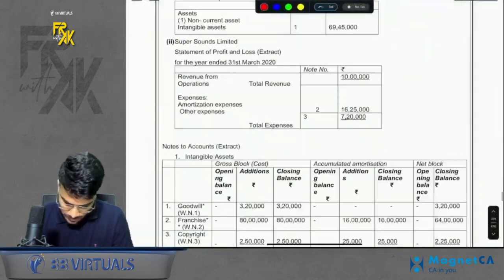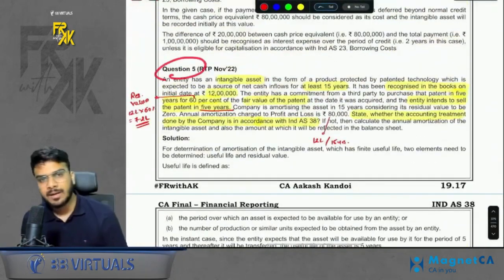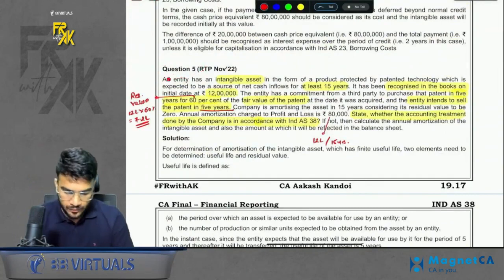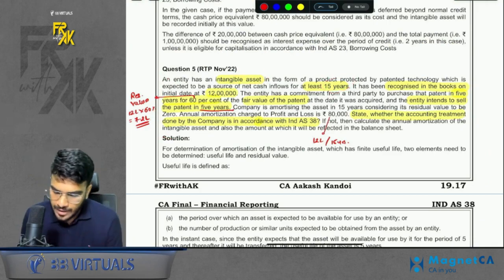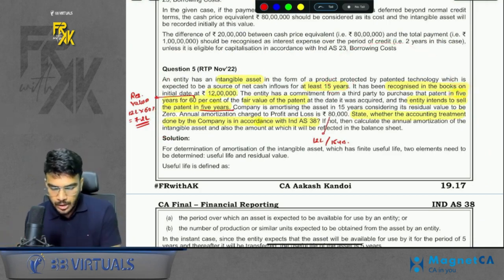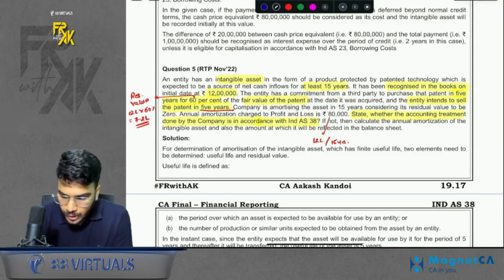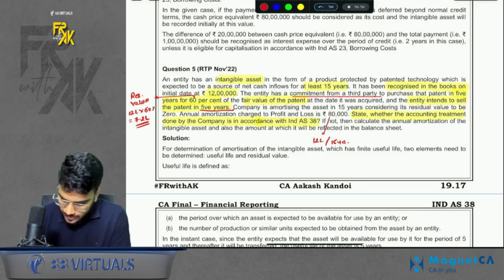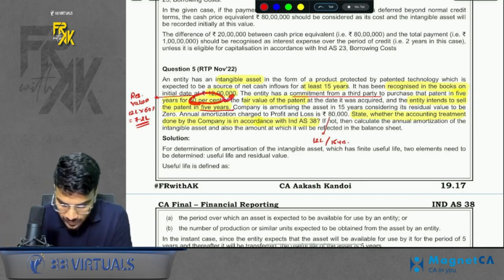Apart from this, there is illustration number 5, not LDR, but a good question. I'll just give you a gist of it. We have an intangible with a life of 15 years, but we are intending to sell only after 5 years. So we will amortize over 5 years. Also, we have a commitment from a third party for a 60% sale value. That means after 5 years when you sell it, that party has committed to give you 60% of the day one value.